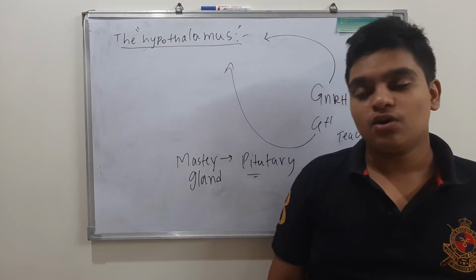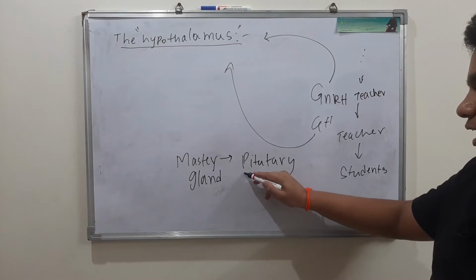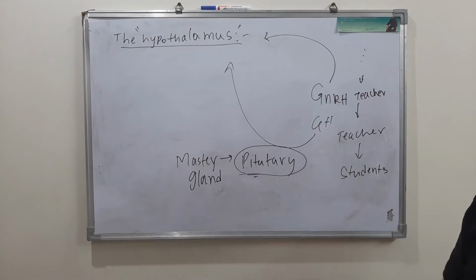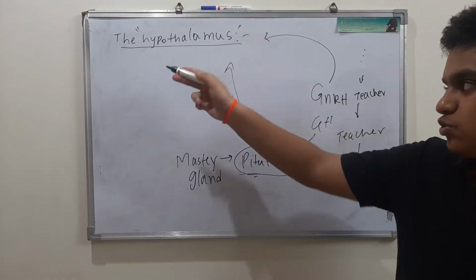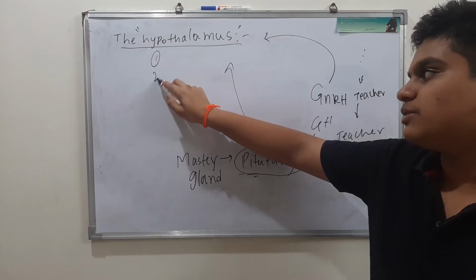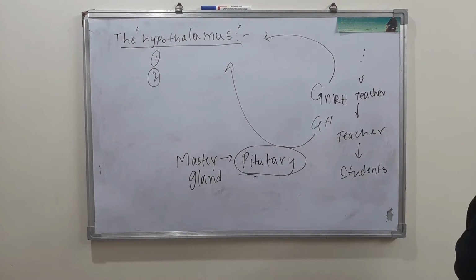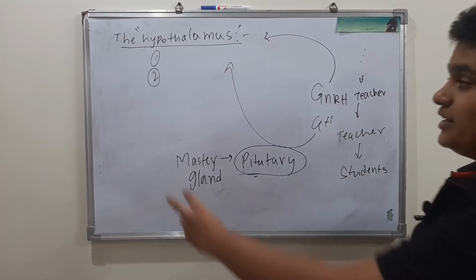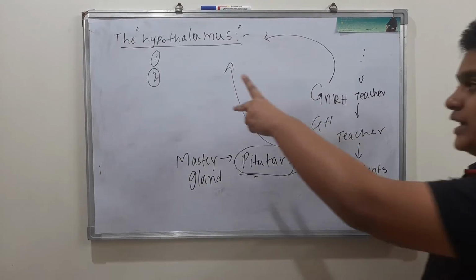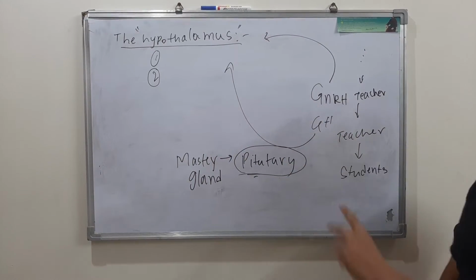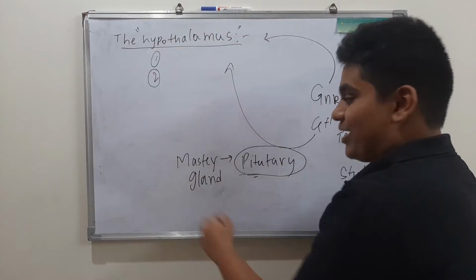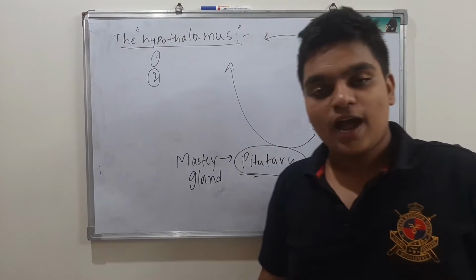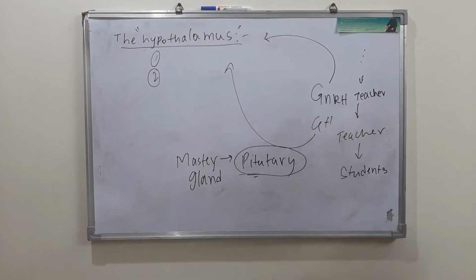Why am I telling this? This master gland is maximally controlled by the secretions from the hypothalamus only. We have two types of hormones in the hypothalamus, which we will discuss after this introduction. They regulate the functions of the pituitary gland, which is the master gland. So I am calling the hypothalamus the master of the master gland of our body. Am I wrong? No. That is the thing about hypothalamus.